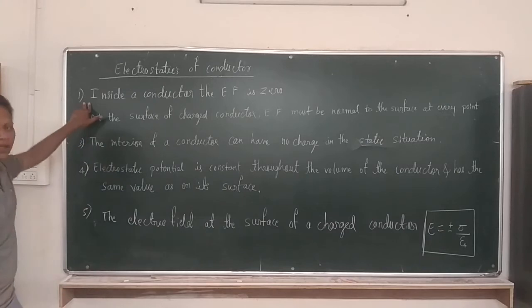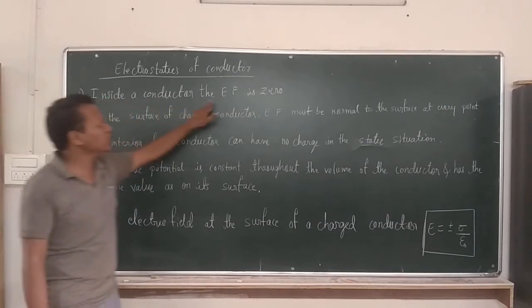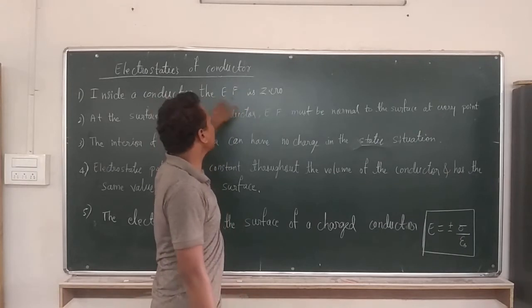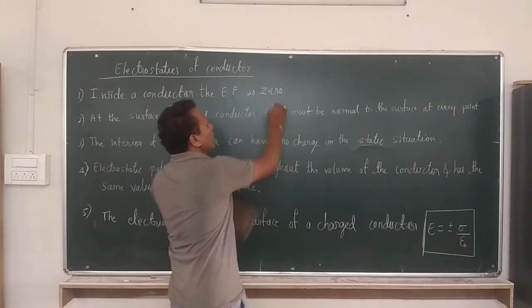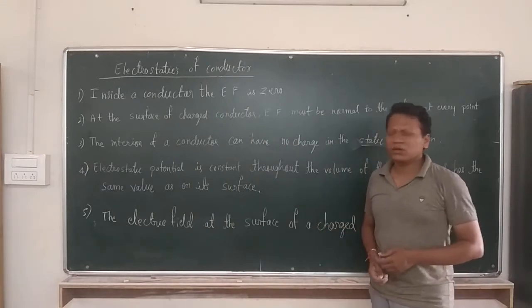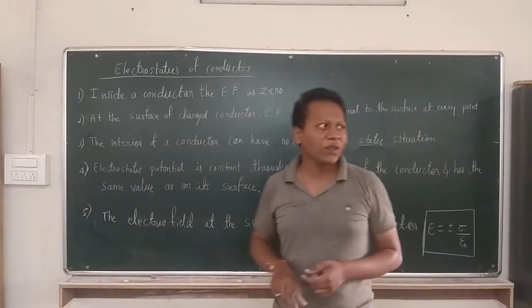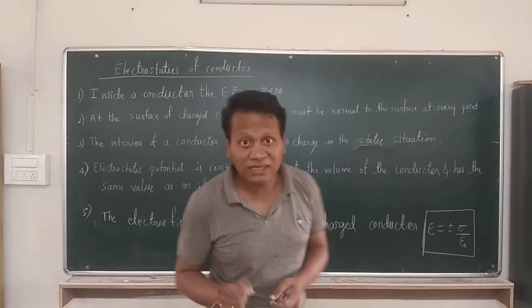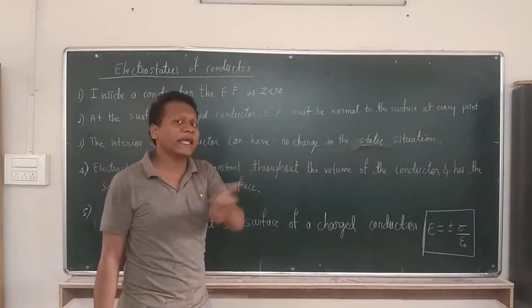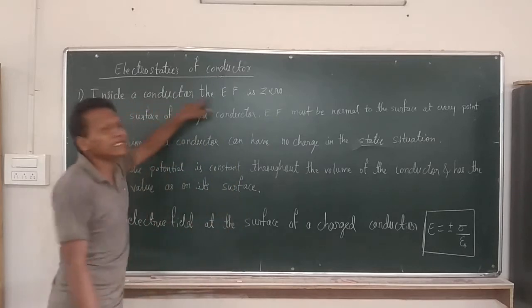First of all, inside a conductor the electric field is 0. Students, for every statement, we have to either study it as it is, or if you want to prove the statement, we need to prove exactly how it is, or else the second way is to prove that it is incorrect.